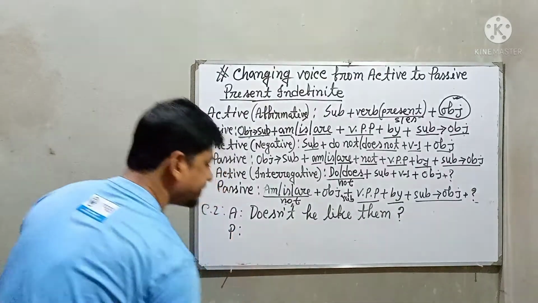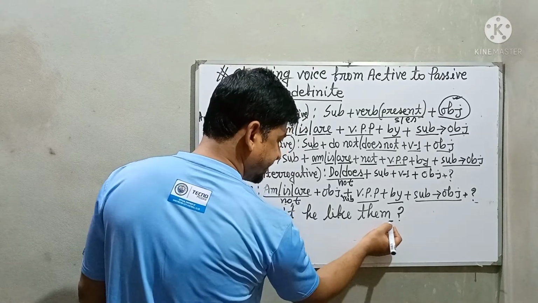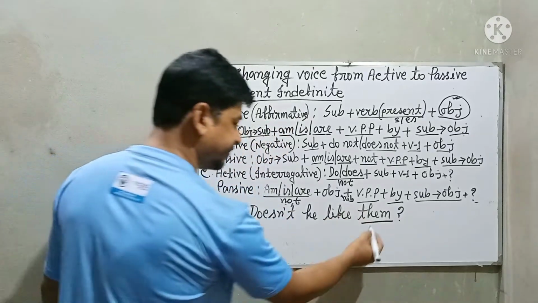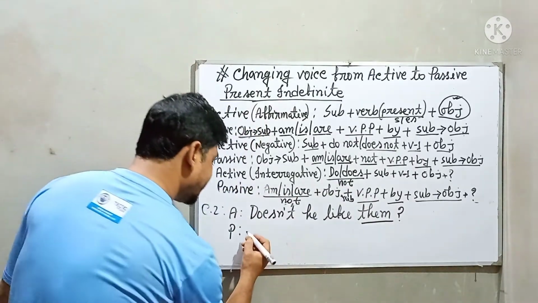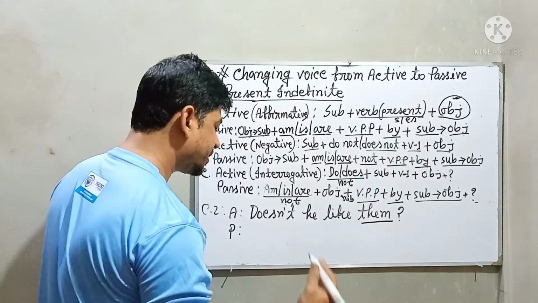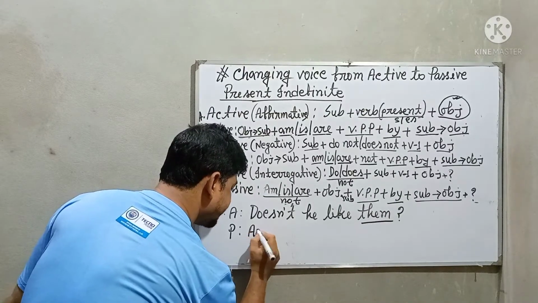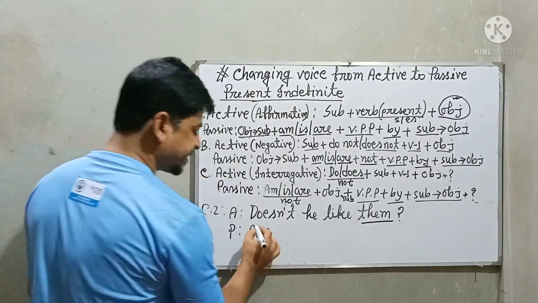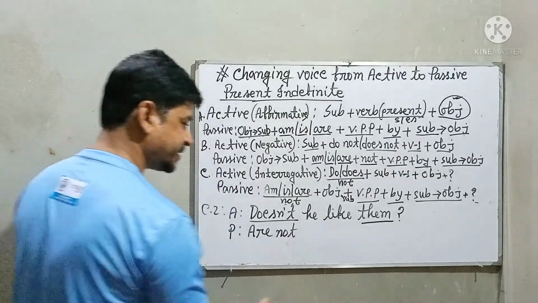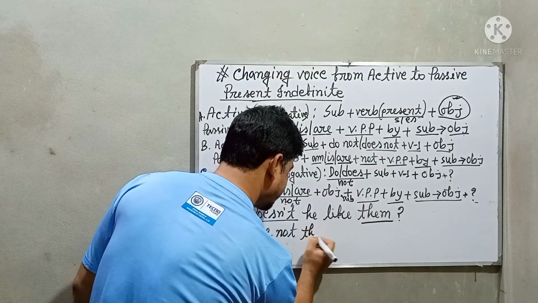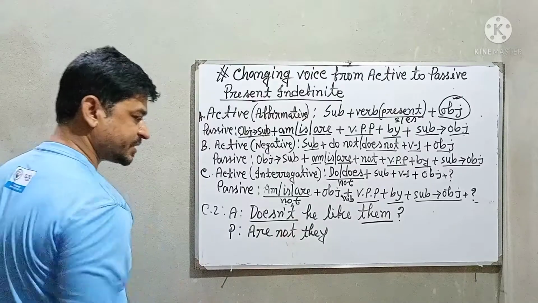Now we are going to make it passive, just according to the converted subject. The object is them. If we convert it, it will be they, and they is a plural number, and that's why we are going to use are here. And this is a negative sentence, and that's why we are using not, aren't. Then convert your object to subject, them will be they if we make it subject.